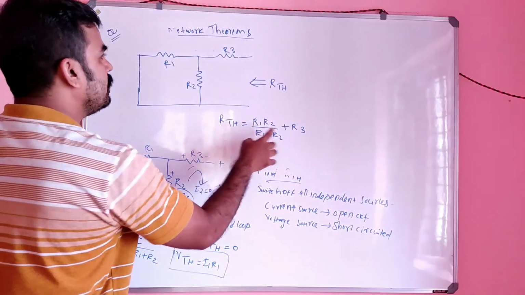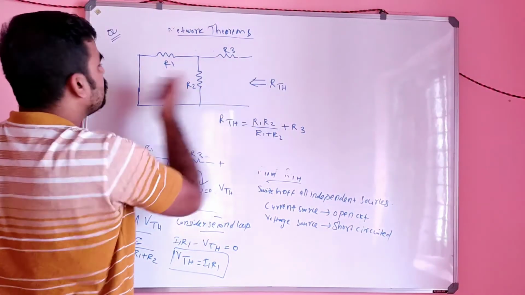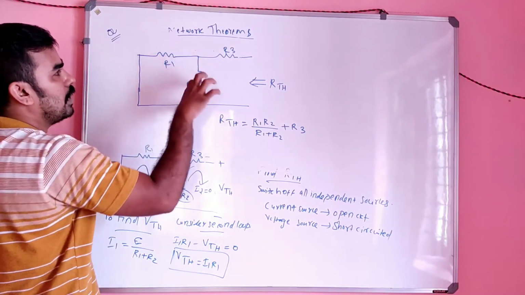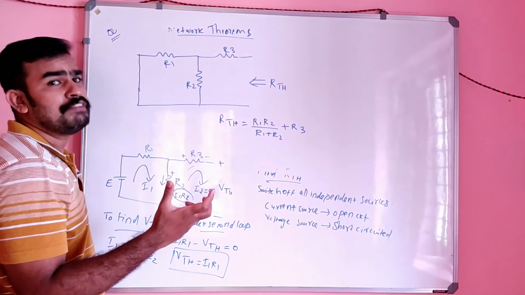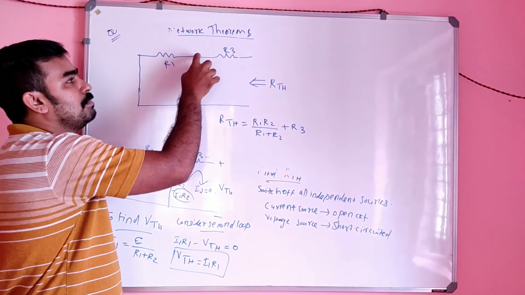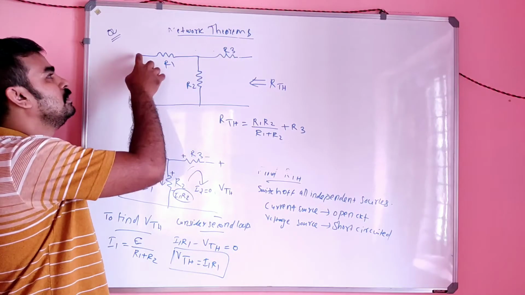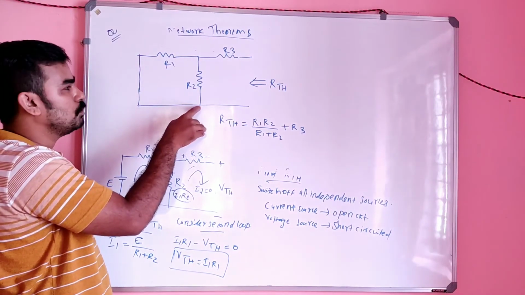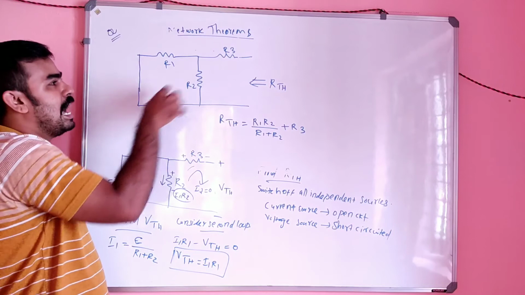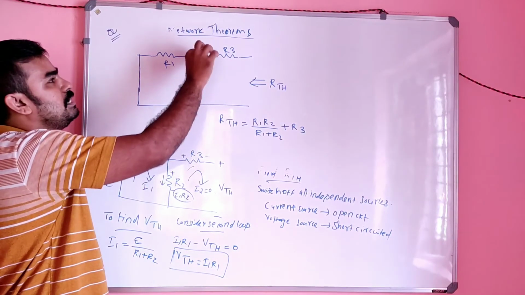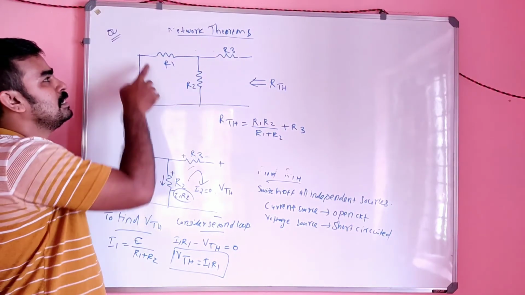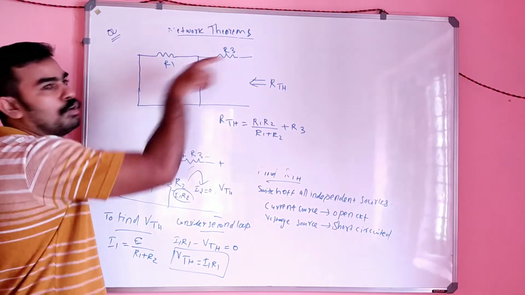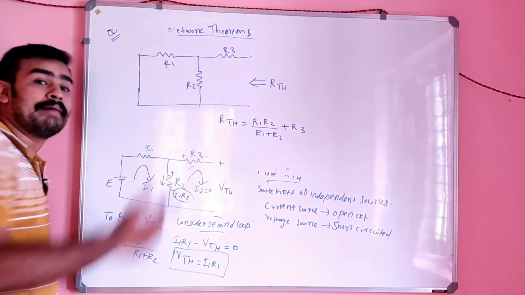So RThevenin, you look from here, which means effectively you can solve from the opposite side. R1 and R2 are both in parallel. How can we identify that they are in parallel? See, the common terminals are connected together. This is one terminal of R1 and this is the corresponding terminal of R2, connected together, and the other similar terminals are also connected together, so it is in parallel.